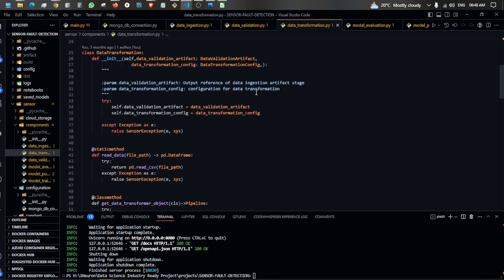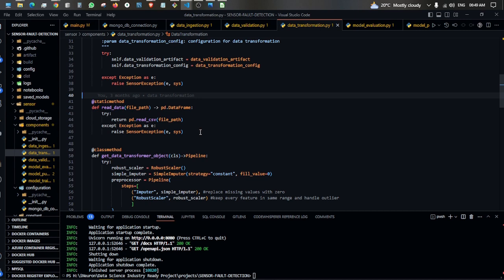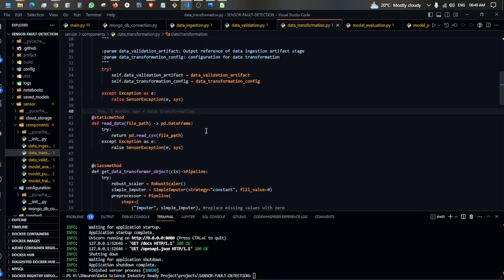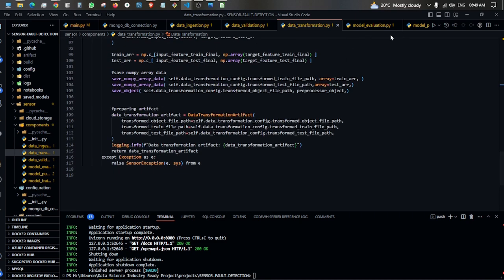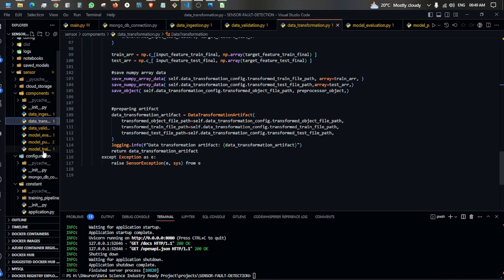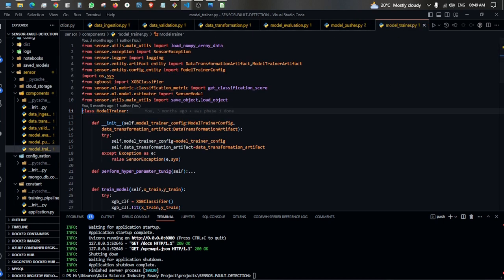Once we convert the category column into a numerical column, because the machine does not understand categorical values, it only understands numbers, so we convert the categorical column into a numerical column with the help of the Python pandas get_dummies function, one hot encoding, or label encoder. Once we have done this, we also handle imbalanced data. Once we handle imbalanced data, we move forward to the next step, model training.